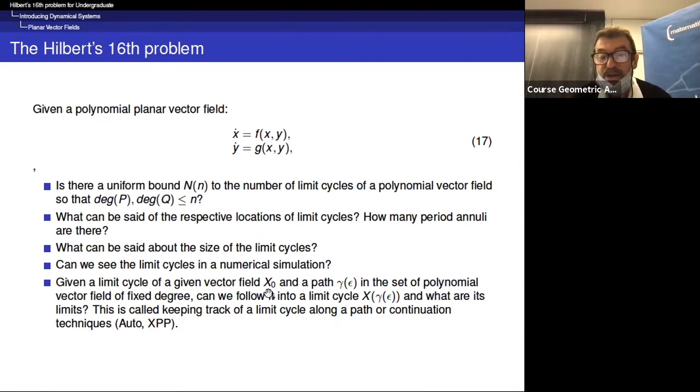Given a limit cycle of a given vector field X0 and a path gamma epsilon in the set of polynomial vector fields of fixed degree, can we follow it into a limit cycle of X gamma epsilon, and what are its limits? Actually it can go only to a singular cycle or to a stationary point. So this is called keeping track of a limit cycle along a path, or continuation techniques, as it is called in Auto or XPP.